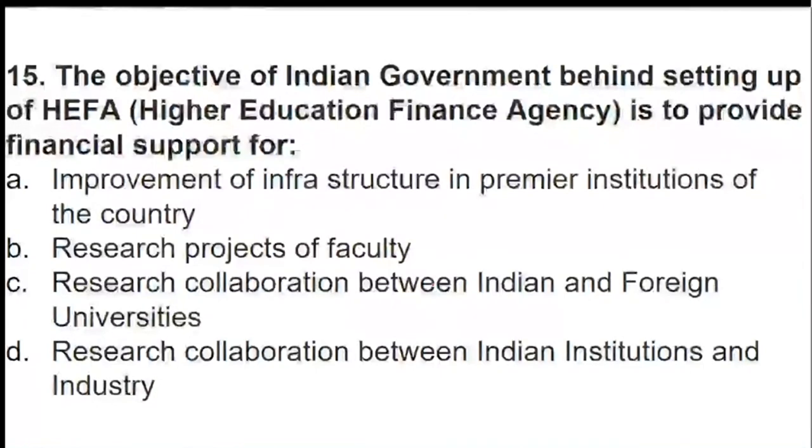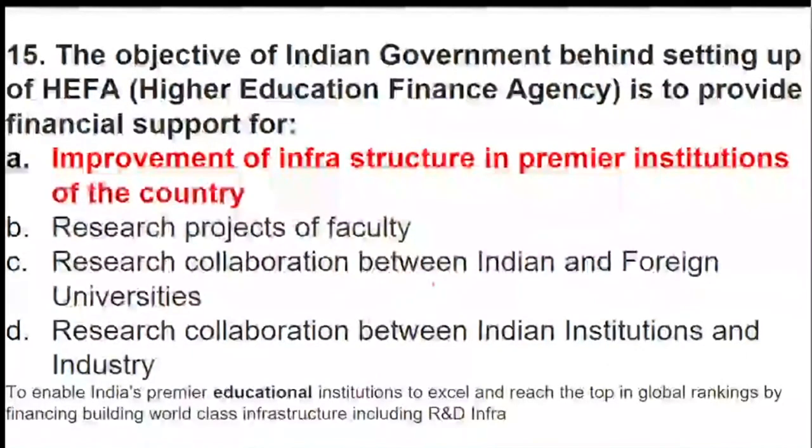Question number 15. I don't know whether the question has reached or not. So question 15 basically talks about what? The objective is to set up the infrastructure in premier institutions of the country with the help of the Higher Education Finance Agency.